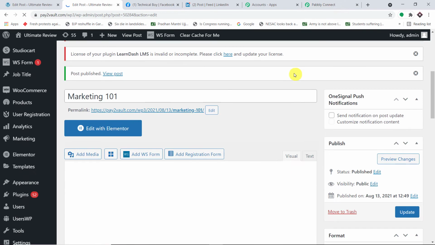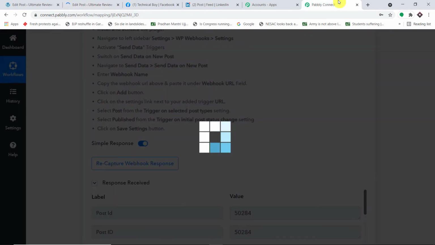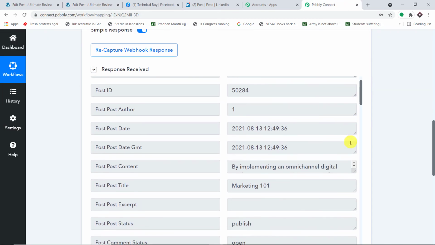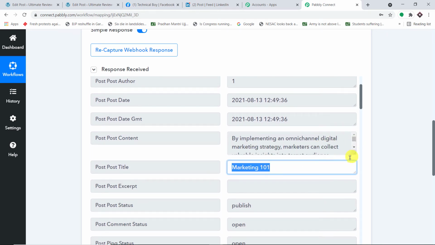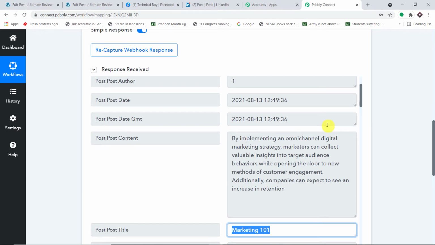The post is published, Marketing 101. So let's have a look. And we do have the details. This is the title of the post, Marketing 101, and this is the post content. So we have got all the details.